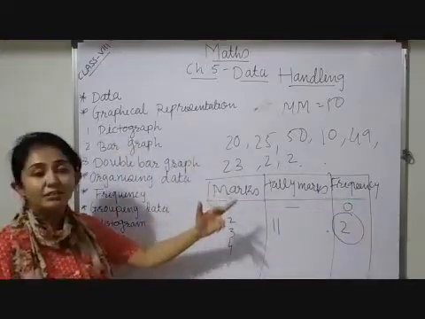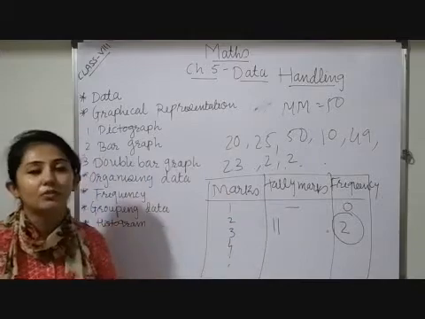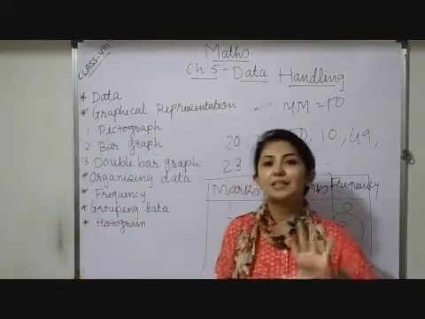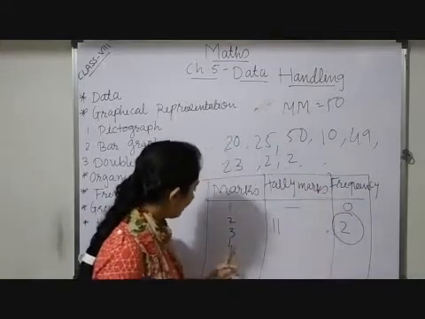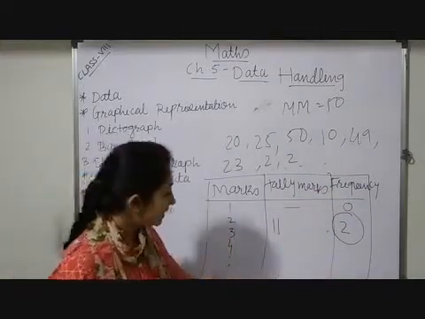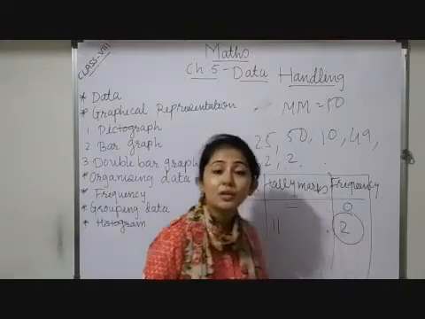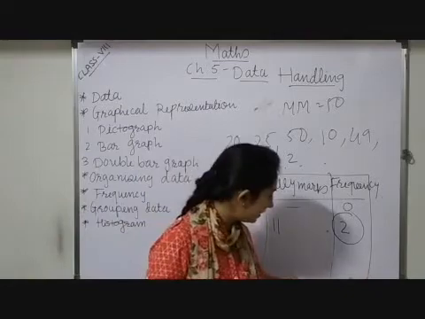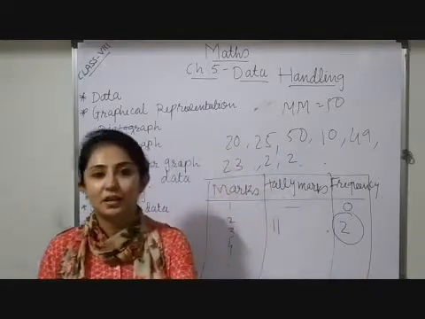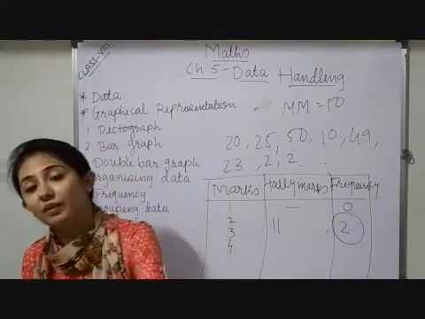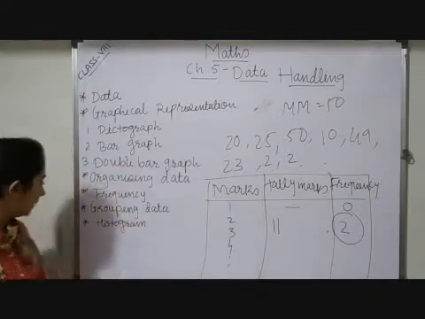Suppose 25 is repeating in a group of data in a mark sheet. Suppose 5 students are getting 25 marks. Where I have written 25, I make 5 tallies, and here I will write down 5, because that entry is repeating 5 times. So this 5 is known as the frequency of that data.